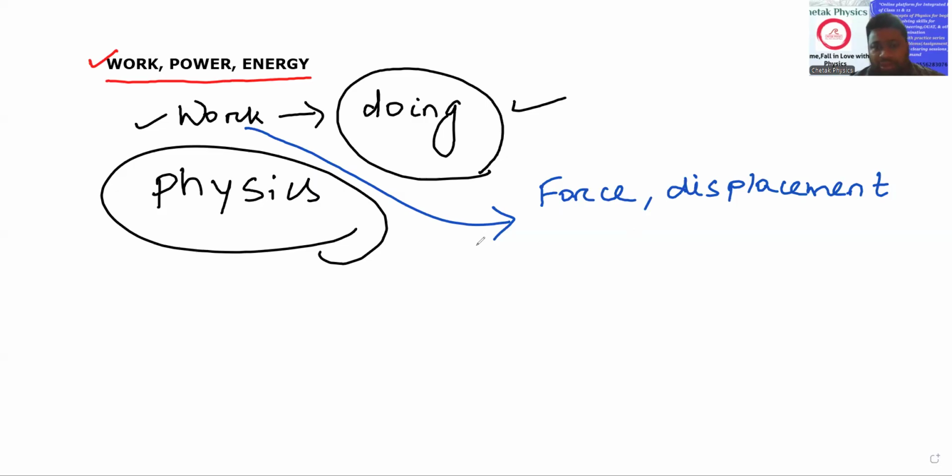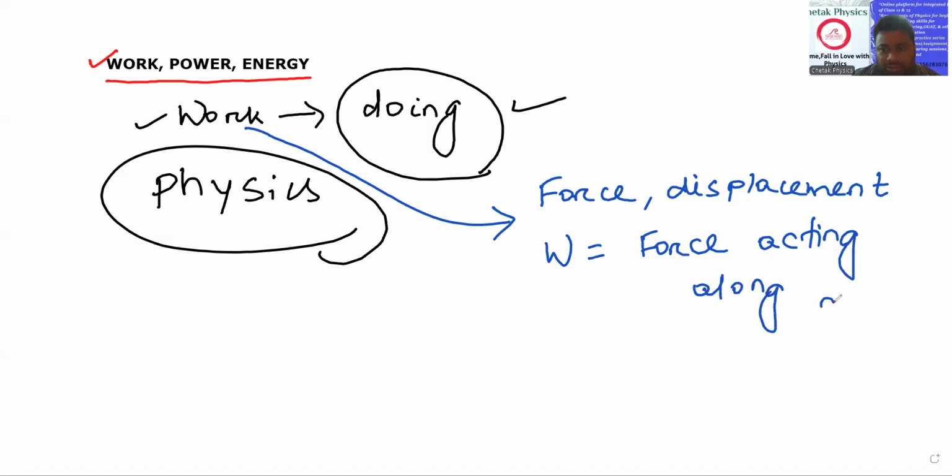So how is it going to be? Mathematically, work is given by force acting along displacement. Force acting along displacement will produce some work.